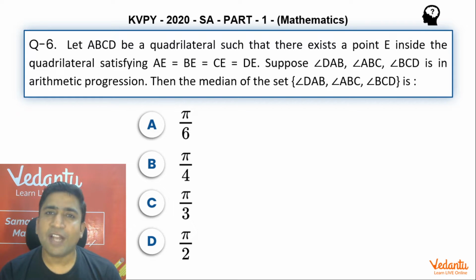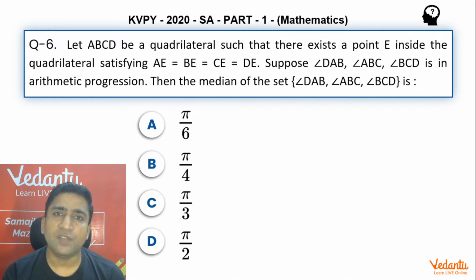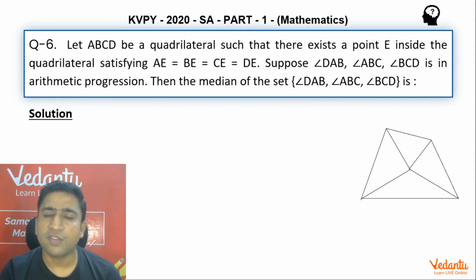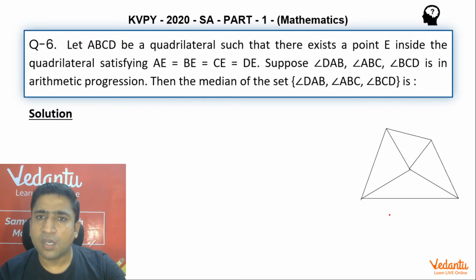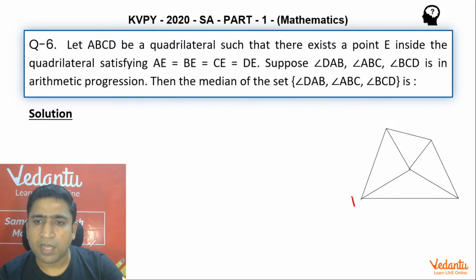So guys, if you ask me, this question is a very easy one, only if you plot the geometry. So let's just try to plot the geometry. As you can see on the screen, I have already taken a quadrilateral. I'm just going to mark the vertices as A, B, C and D, and I'm going to call this interior point E.